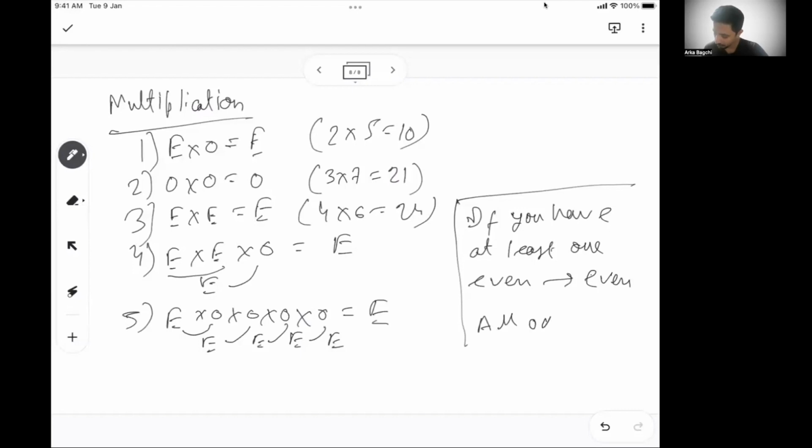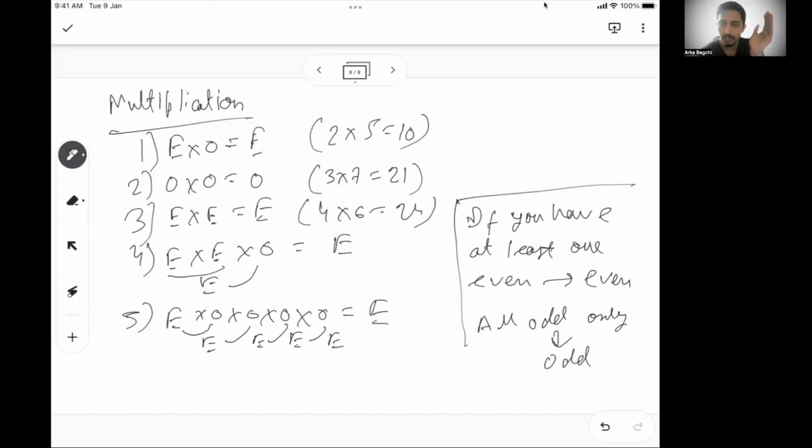Only all odd will give you odd when it comes to multiplication. So for multiplication, the idea is, if you have at least one even number, then your outcome is going to be even, no matter how many odds you have. If you have only odd numbers, then only the outcome is odd.